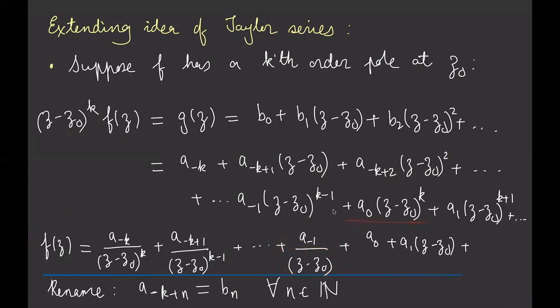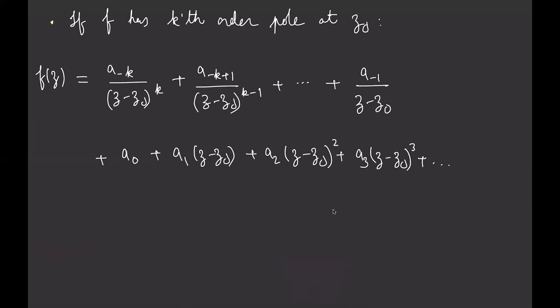And then this term is quite nice because when I divide that through, the z dependence disappears. I just get an a0. And now I got z minus z0 to the k plus 1. When I divide it by k, I just get one of them. And so on. So my f of z is given by this expression over here. So here's my rewriting of that. It's a whole bunch of terms like that, and then a bunch of terms like that.